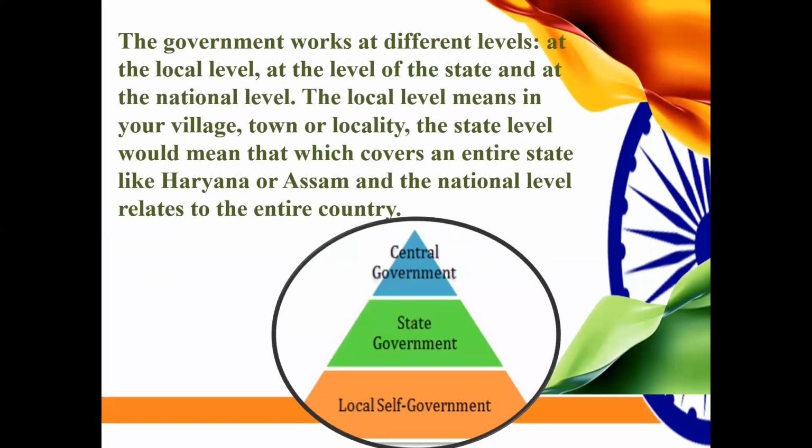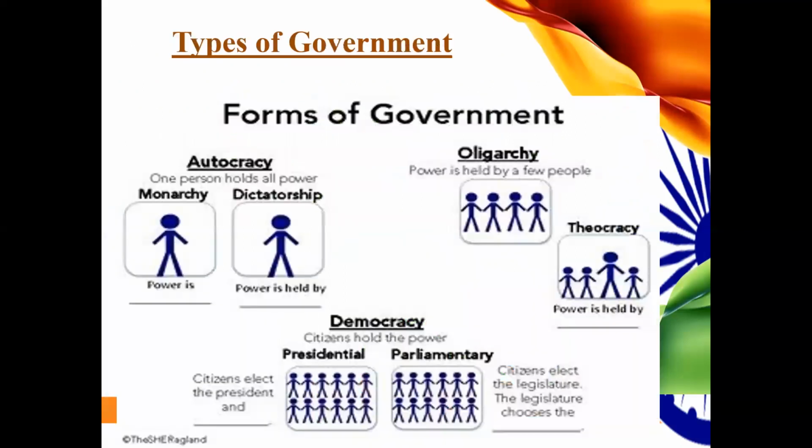The government works at different levels. At the local level, we have the village, town, or the locality. The state level means that it covers the entire state, such as Haryana or Assam, and the national level means that it covers the entire country.